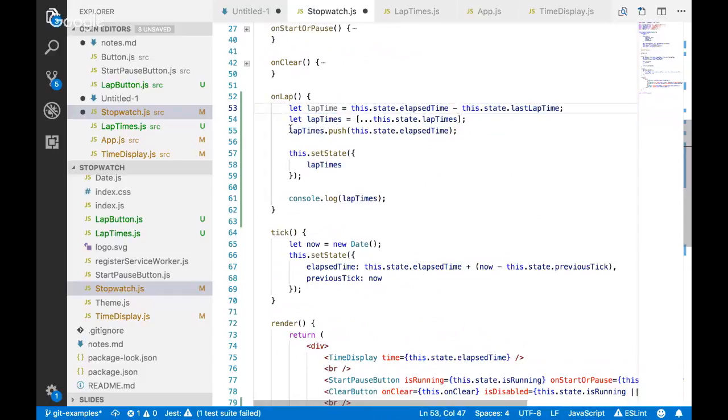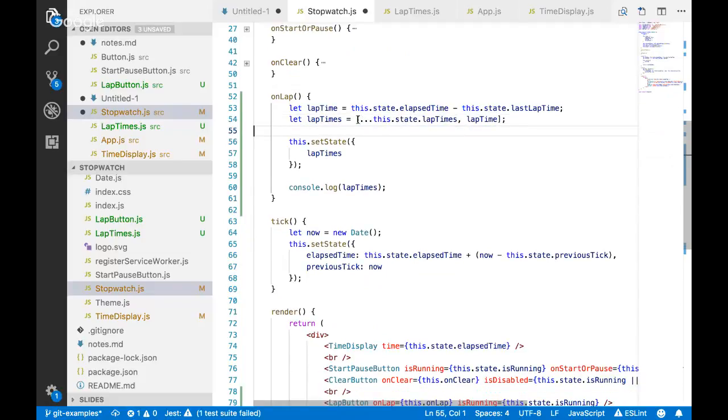Now what I'm going to do here is also a little bit of shorthand. I did this push before, but what this is doing is actually just saying create an array and take all the items in my previous array and add them here. So I don't actually even need to push. I can just put this other item at the end of my new array. It's just all the items from my old array plus this item.